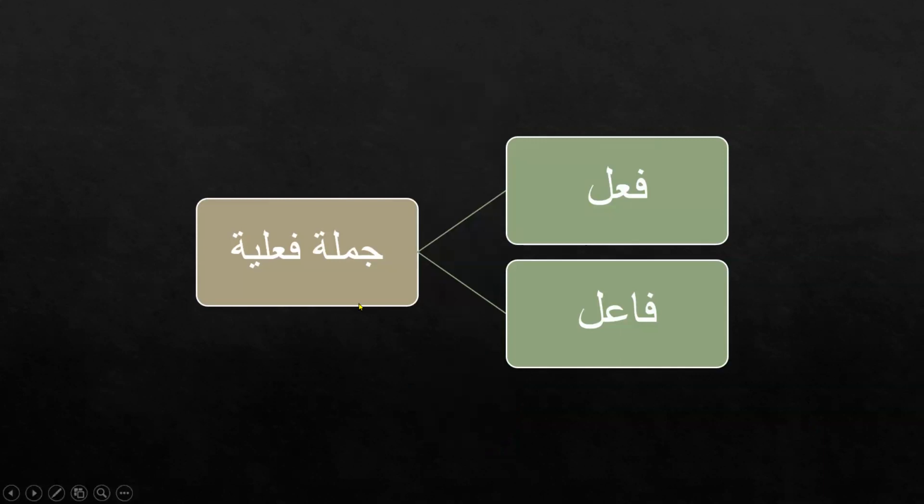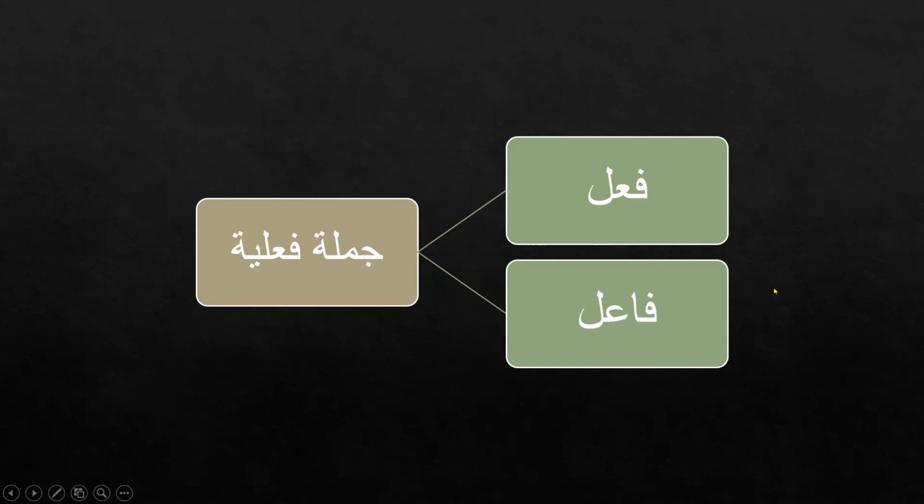So, in Jumla Fa'liya, now we learned about Jumla Ismiya. What were the two main ingredients of Jumla Ismiya? Mubtada and Khabar, right? But in Jumla Fa'liya, the two main parts are fi'l and fa'il, the action and the doer, the subject. I told you that the subject is a doer. Like, he is a doer and he is the subject.